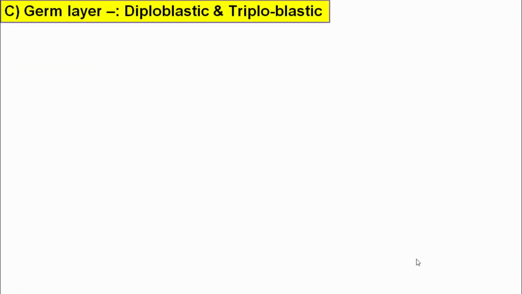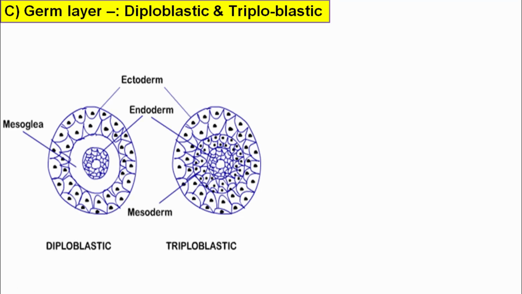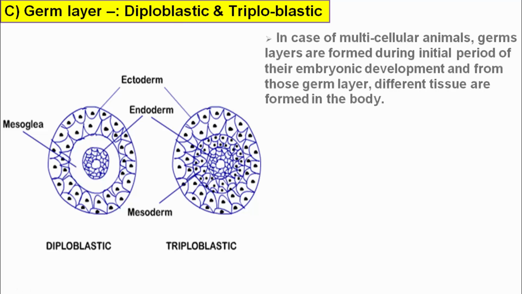Then the third one is the germ layer. On the basis of the germ layer, we can classify the animals in two main categories, whether it is diploblastic or triploblastic. What is meant by germ layer? In case of multicellular animals, germ layers are formed during the initial period of their embryonic development, and from those germ layers different tissues are formed in the body.